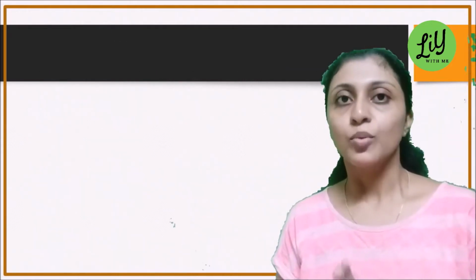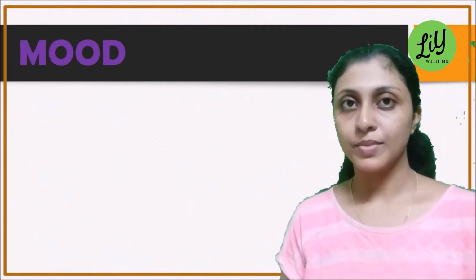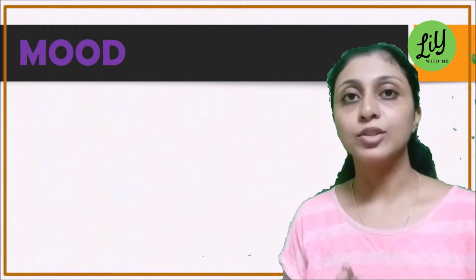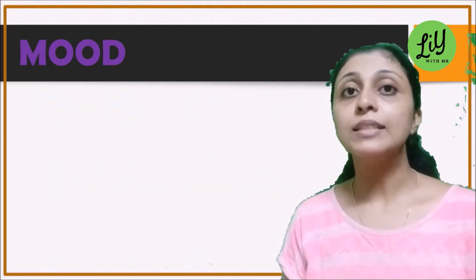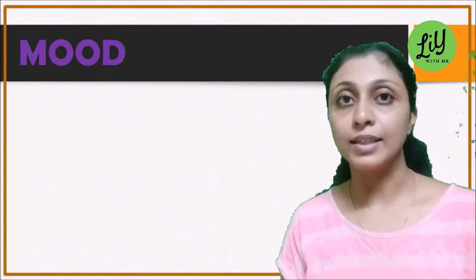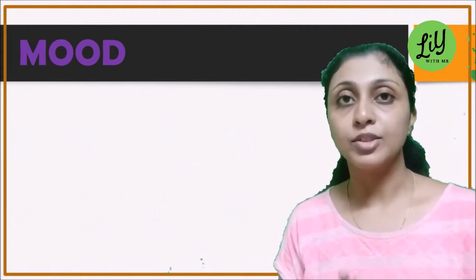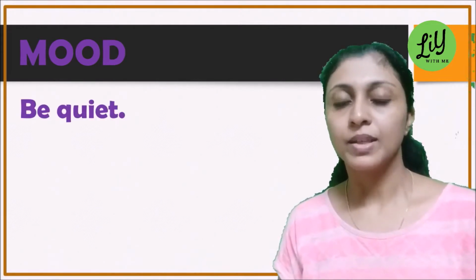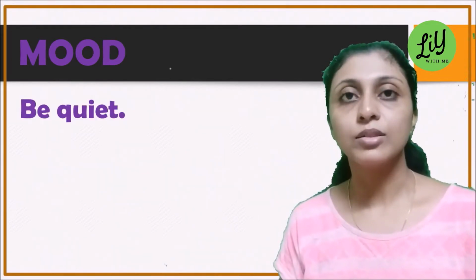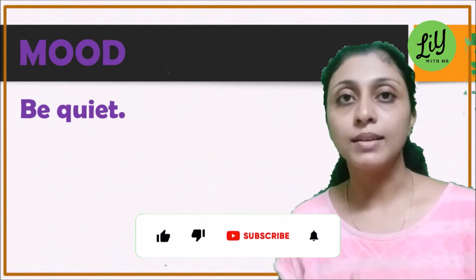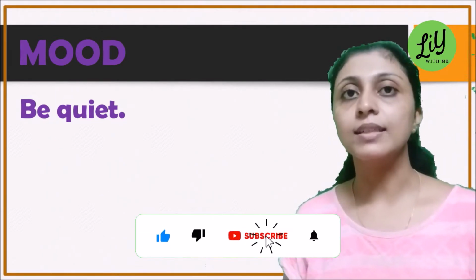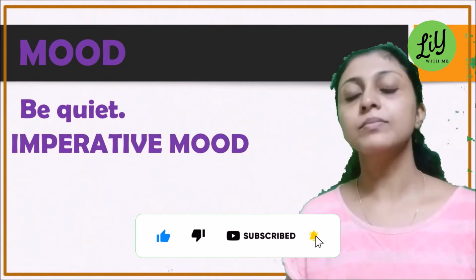So let's start with the mood of a verb. As we know, mood is a state of being. When you read a piece of text, it gives you an idea about the mood of the sentence. For example, if somebody shouts, "Be quiet." Now this sentence has got a mood. It has got a commanding mood and therefore you can say that it is in the imperative mood.